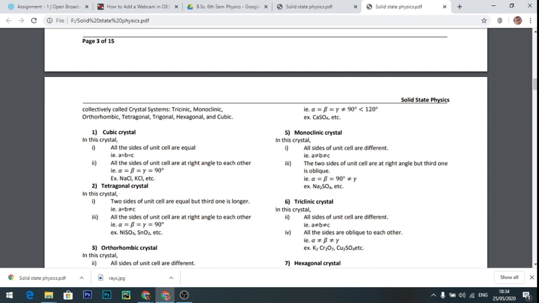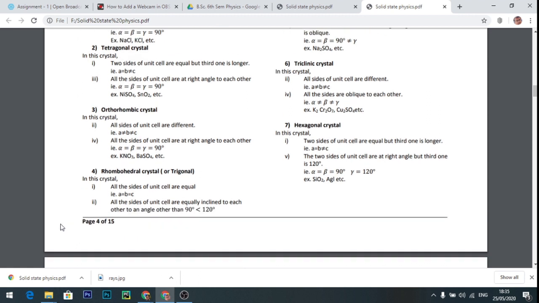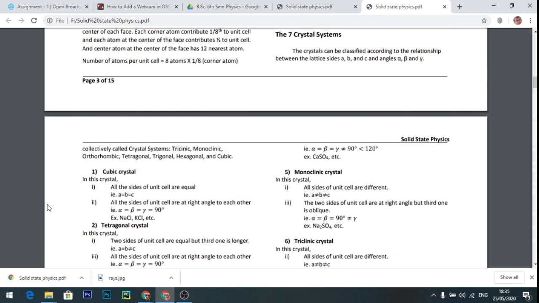Number 2, tetragonal. In tetragonal, a equal to b and a, b not equal to c, where c is greater or lesser, and alpha, beta, gamma are 90 degrees. Next one is orthorhombic. In the orthorhombic, all the sides are unequal and the interfacing angles are 90 degrees. Next is the trigonal. All the edges are equal to each other, and alpha equal to beta equal to gamma, not equal to 90 degrees.